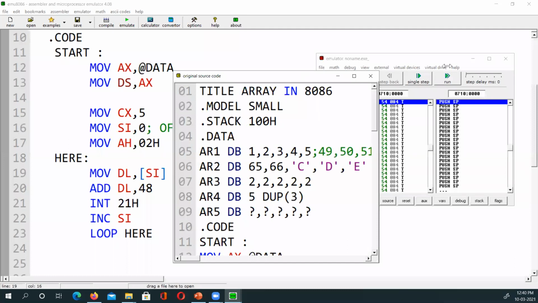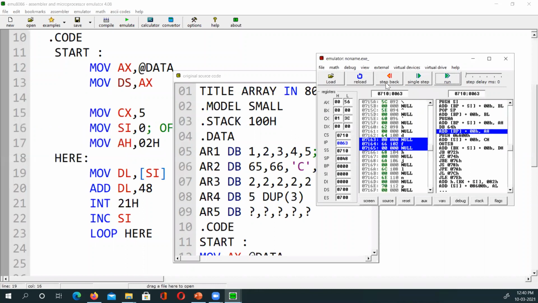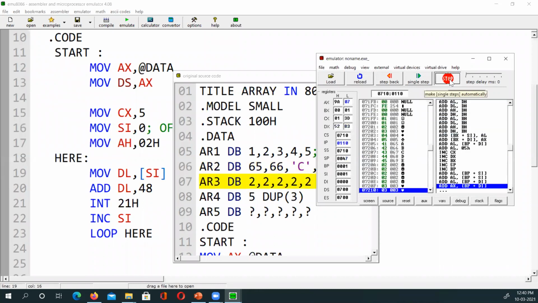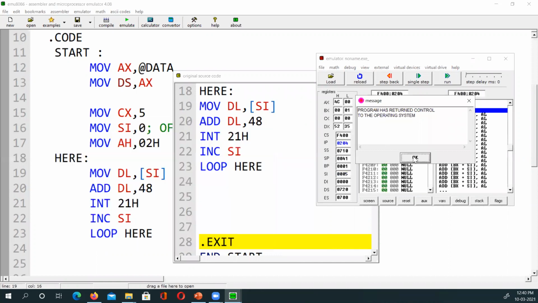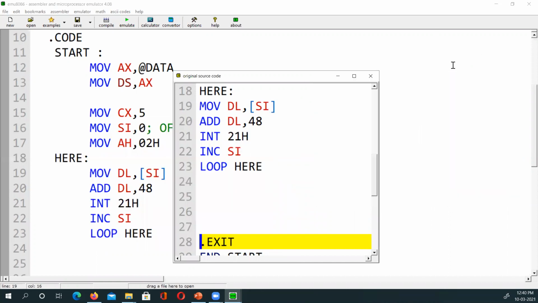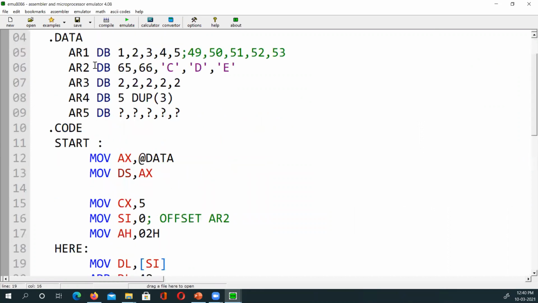It is a first array printing. If I run it, it's actually printing the first array, 1, 2, 3, 4, 5, right? Even though I want to print the second array right now, it's printing the first array. It will always print the first array, because if you say SI is equal to 0, it will automatically assign it the first array. But that's again wrong.